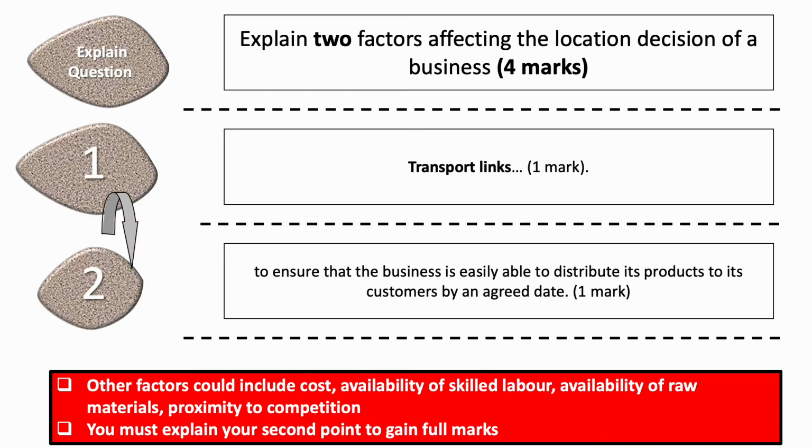Other factors that we might list could include things like cost, availability of skilled labour, availability of raw materials, and or proximity to competition. Of course, the 2nd factor would get us a 3rd mark. The explanation, the development, would get the 4th mark. So you must explain that 2nd point in order to get full marks.